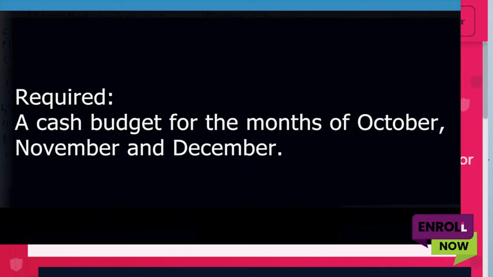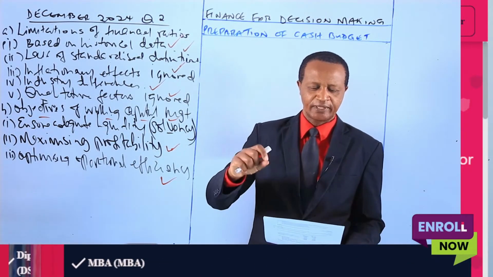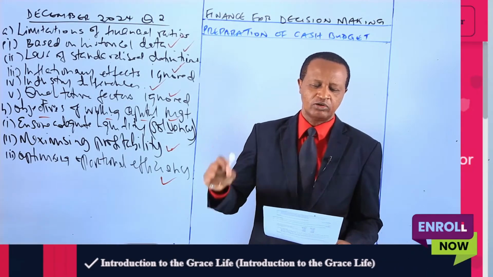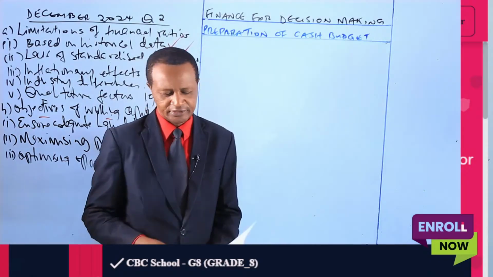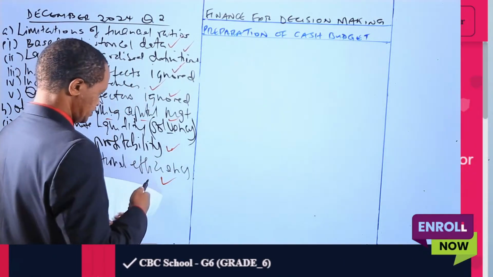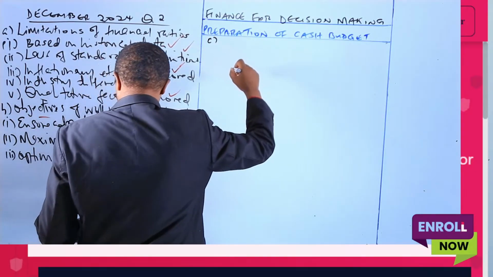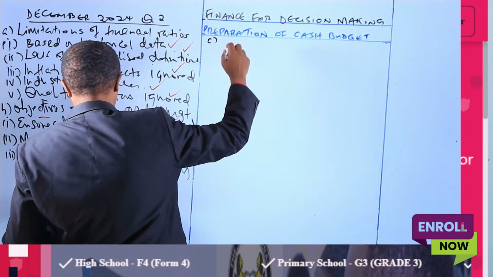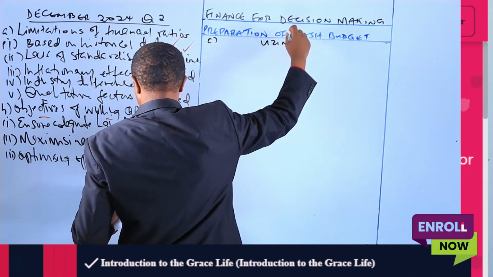So that is the question. We are to prepare a cash budget for the months of October, November, and December. That is part C. The company is known as Uzima Limited.